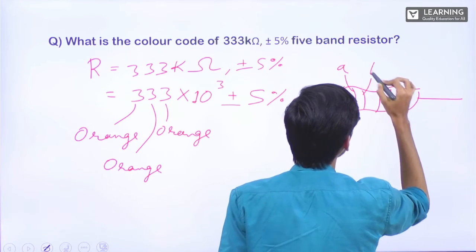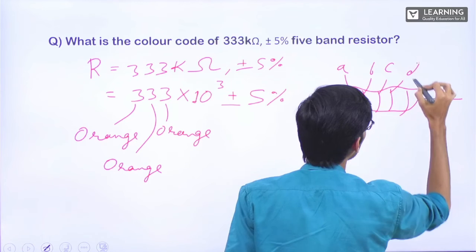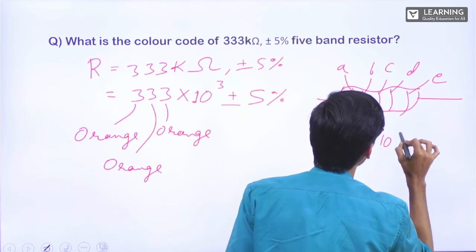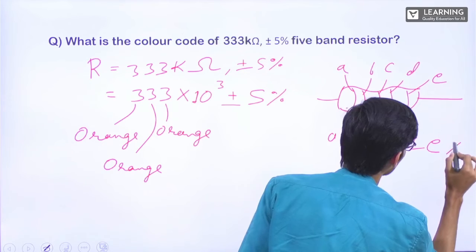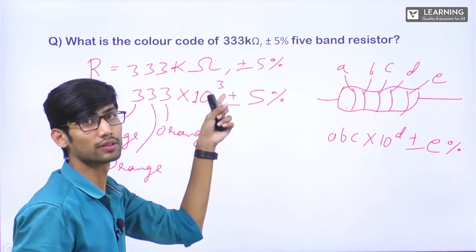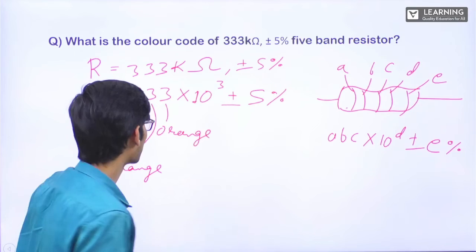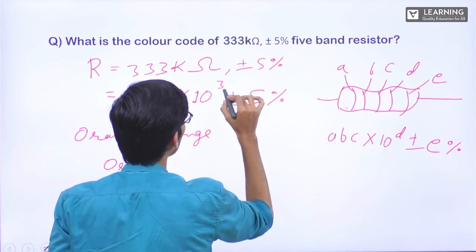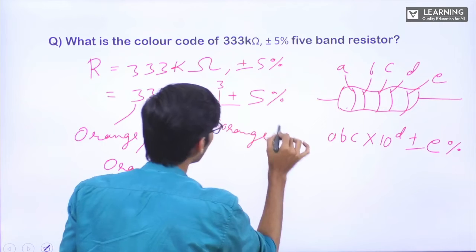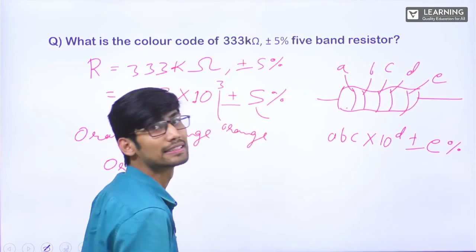A, B, C, D, E. A, B, C into 10 power D plus minus E%. So here, this is D, which is 3. Again, it will be orange. From here, I can tell this is orange. From this 5, this is gold.